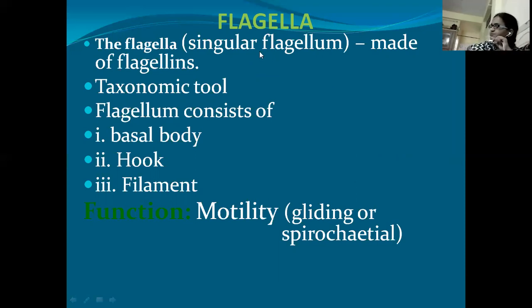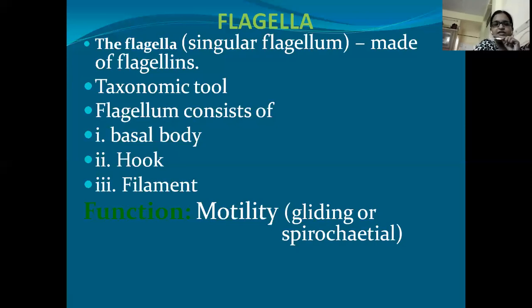If it is plural, we call it flagella. Singular is flagellum and plural is flagella, right? So what is the significance of flagella? First, it helps in the motility of the bacteria. And apart from this function, it also acts as a taxonomic tool. Taxonomic tool means it helps us identify the type of bacteria by the flagellar arrangement.